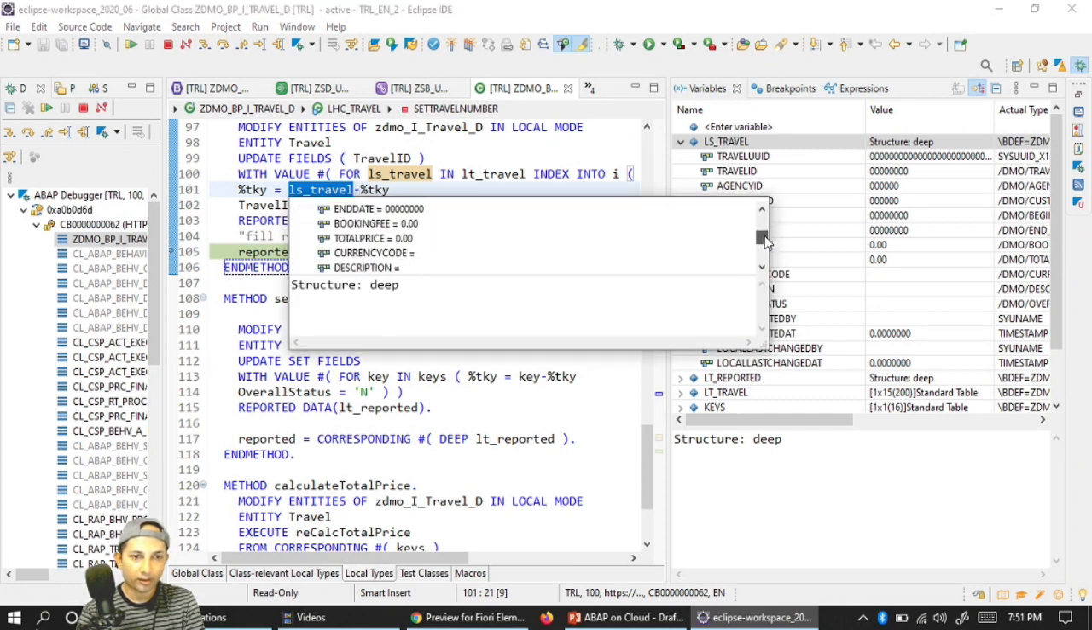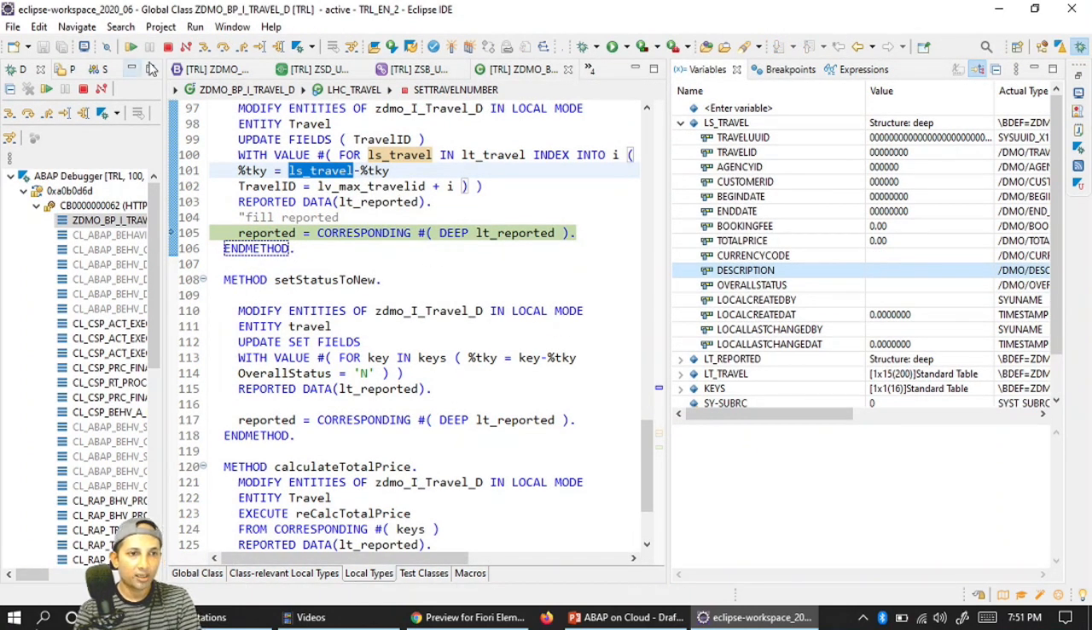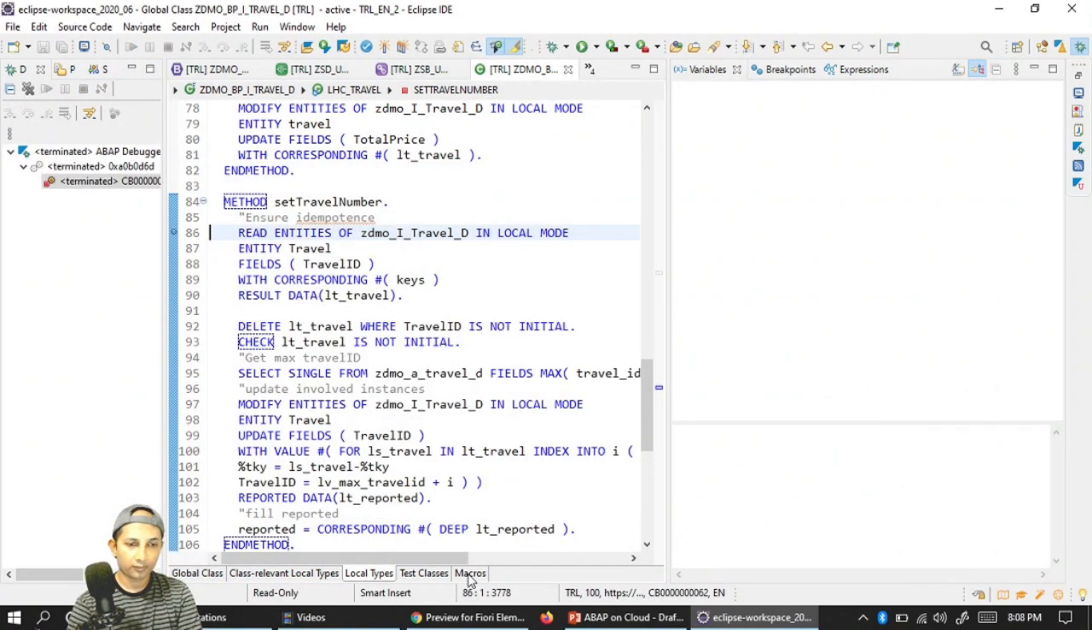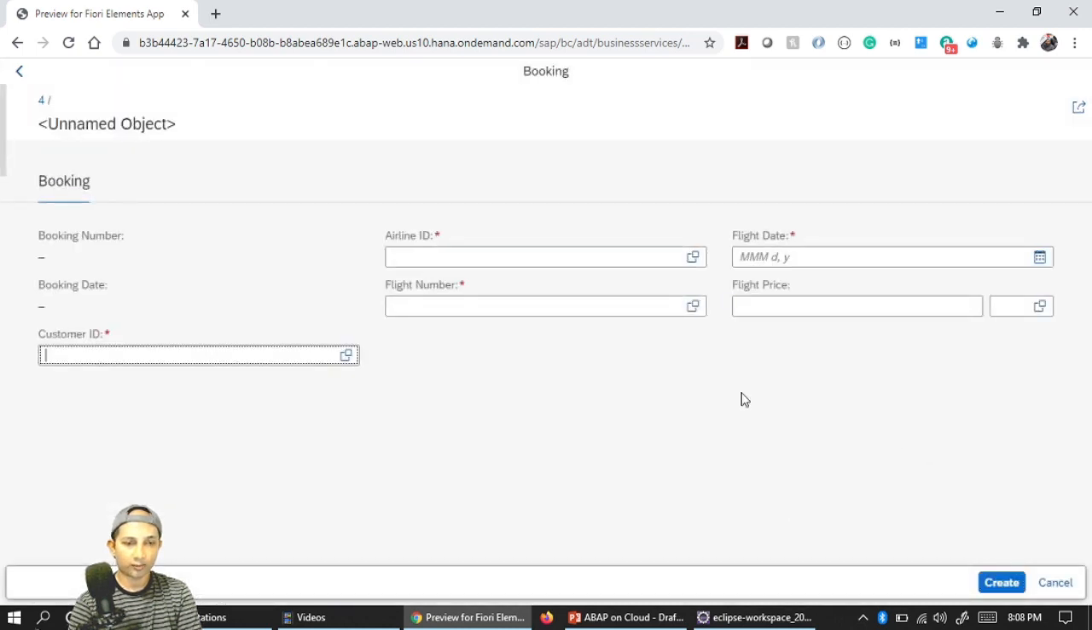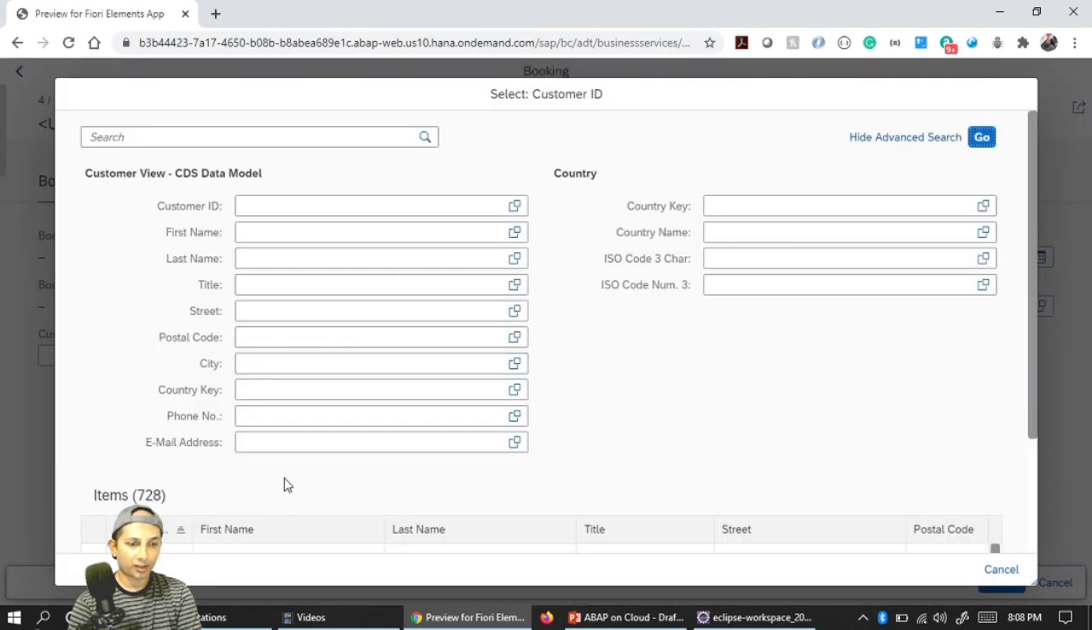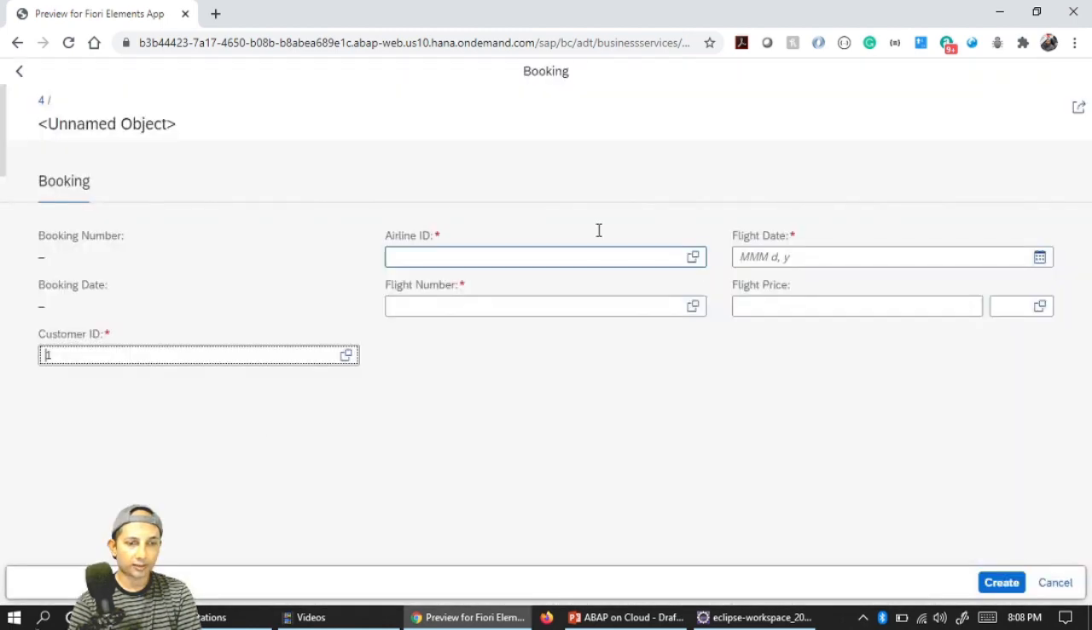Okay, for all our drafting capabilities we have to use this field. Let's say F8, and you will see this travel got created, and now we'll just quickly check how to create the booking. So here the booking we need to create. Let's quickly enter the data,